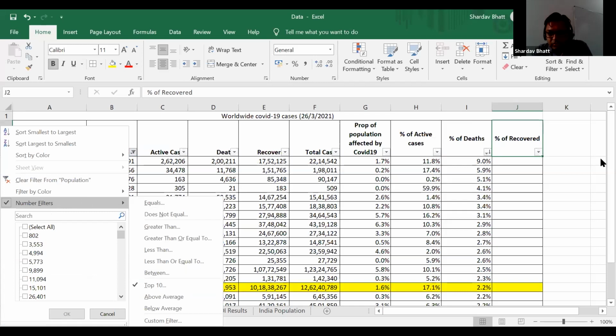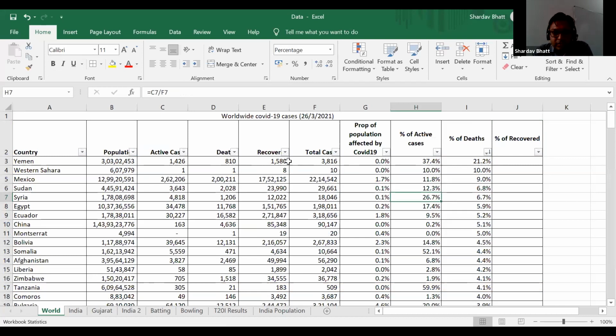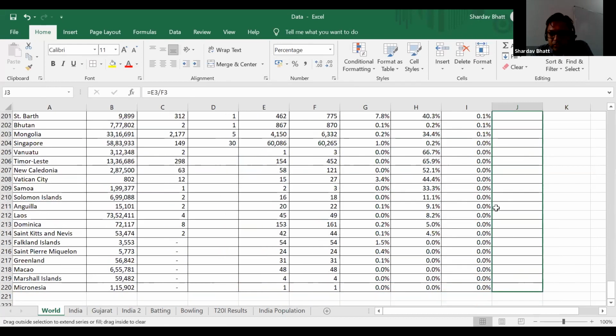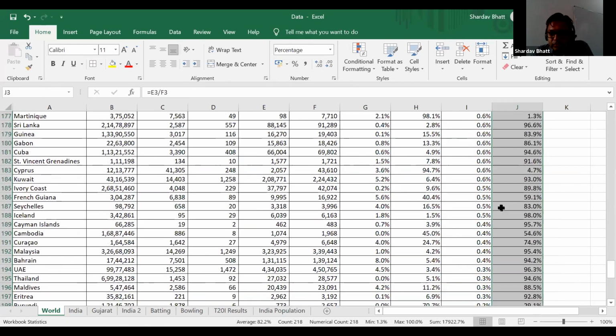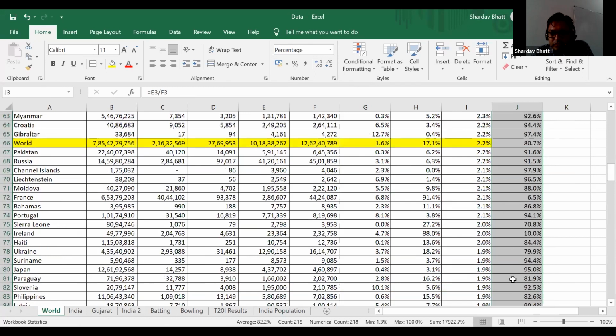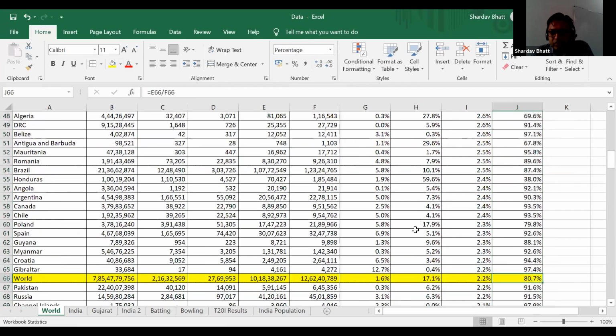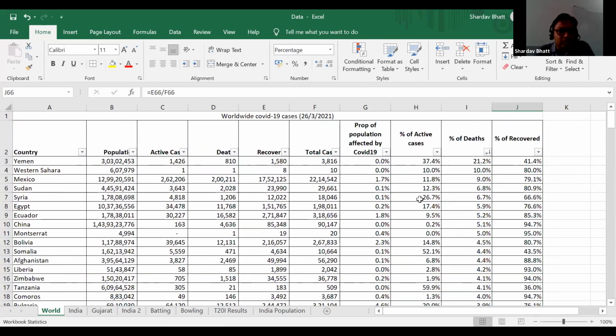And so this is equal to recovered divided by total cases. Okay, converting into percentage and with 1 decimal. So a lot of people are recovered from COVID-19, because it's been going on for 1 year.